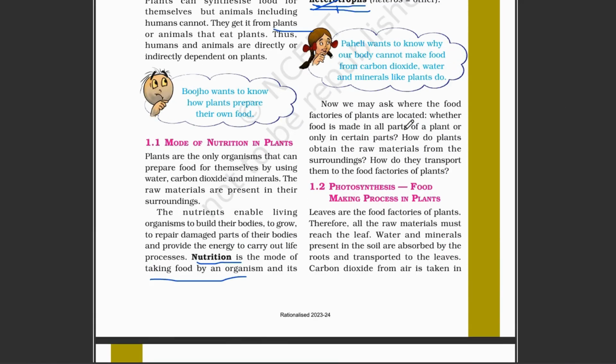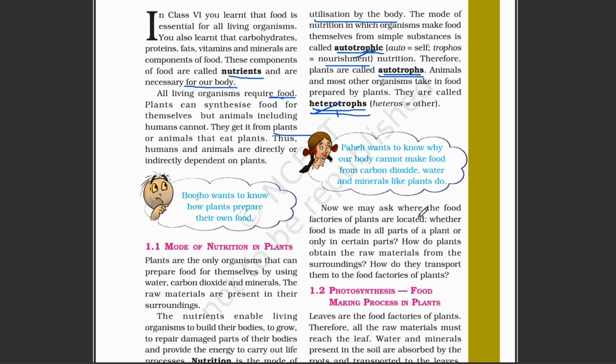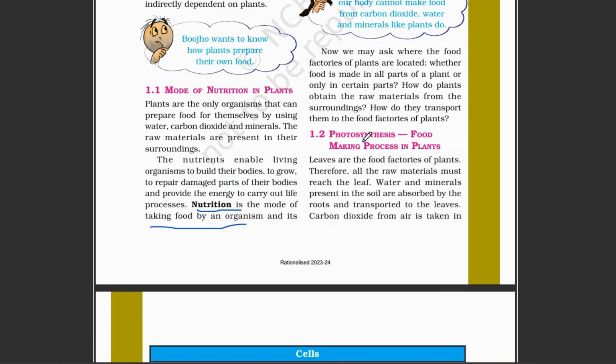Now we are going to learn how plants make their own food, how they collect all the raw materials, and how they carry out the whole process. First of all, the process by which plants make their own food is known as photosynthesis.